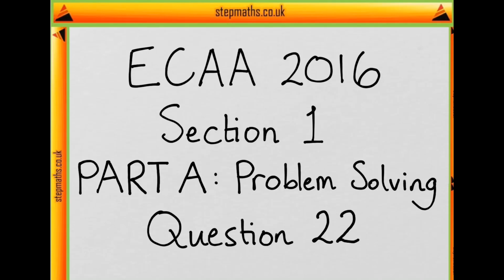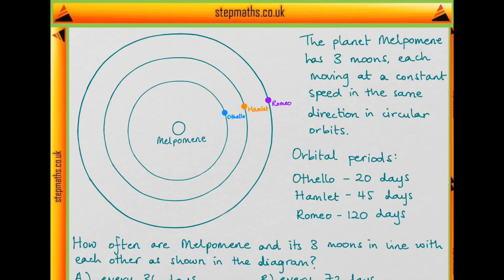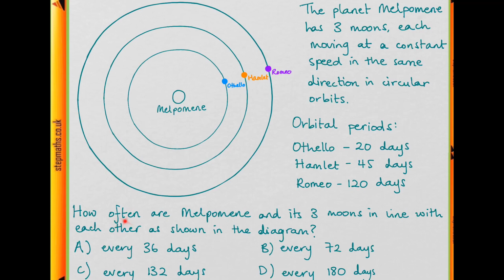Hi, this is question 22 on Echo 2016. So for this question, we're told that the planet Melpomene has 3 moons, and they're all moving around Melpomene at a constant speed in the same direction in circular orbits. We're given the orbital periods for these moons, and we're asked how often are Melpomene and its 3 moons in line with each other in this order here.